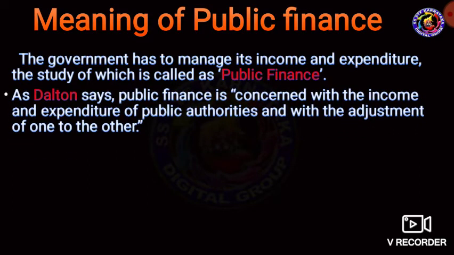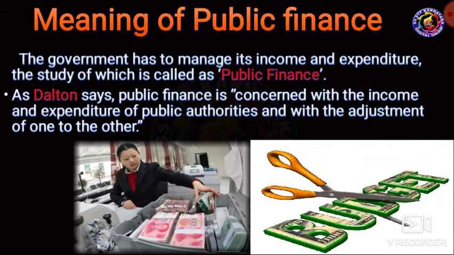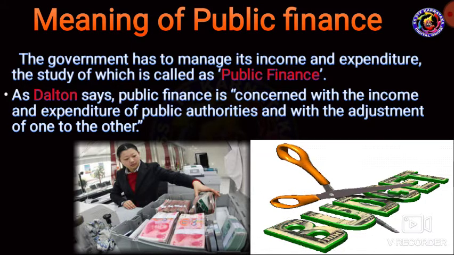Public finance means the government has to manage its income and expenditure, the study of which is called public finance. It is the study of finance related to government entities. It revolves around the role of government income and expenditure in the economy. It is also called public finance.